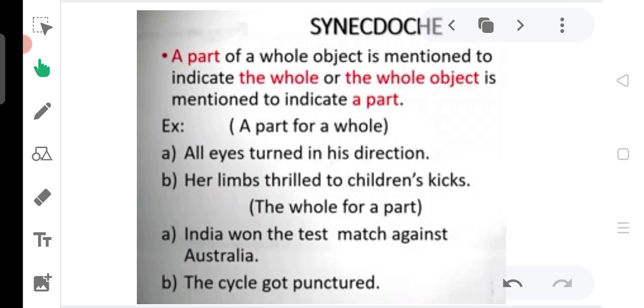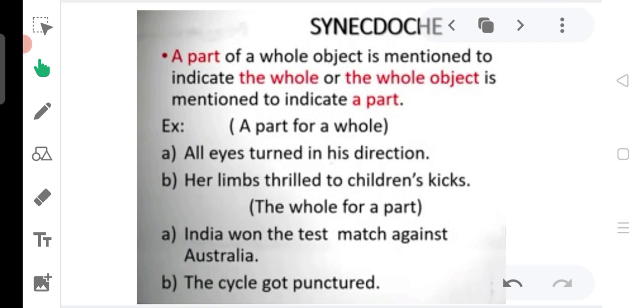One more example I'll give you. The father feeds 4 mouths. In this example, 4 mouths are actually not only the mouths. The meaning is that the father feeds 4 members, but we do not say 4 people or 4 members. We say the father feeds 4 mouths. That means we are using a part to represent the whole. So that is what it is here, a part for a whole. So synecdoche is the figure of speech in which a part represents the whole or the whole represents a part.